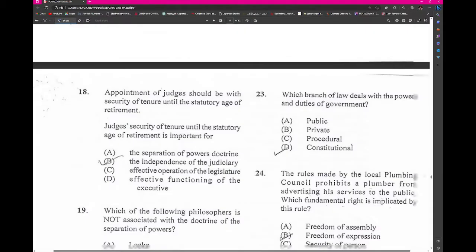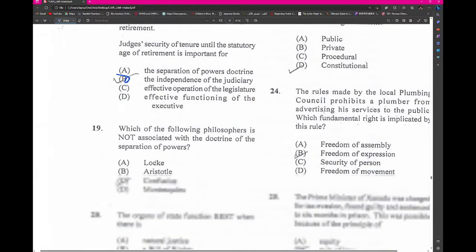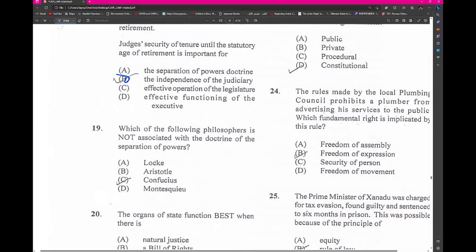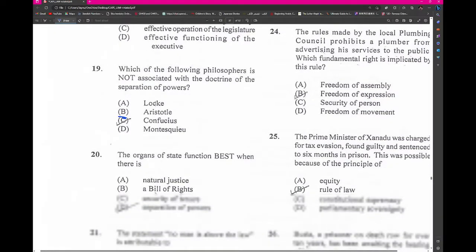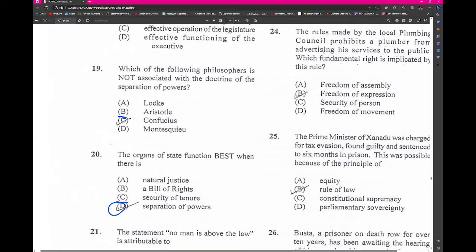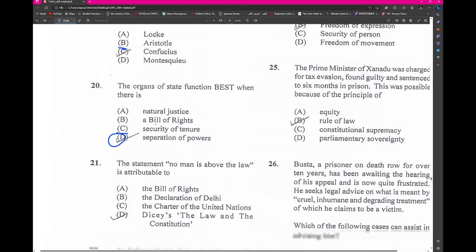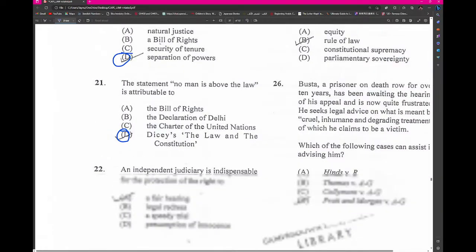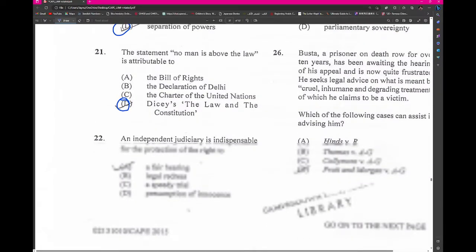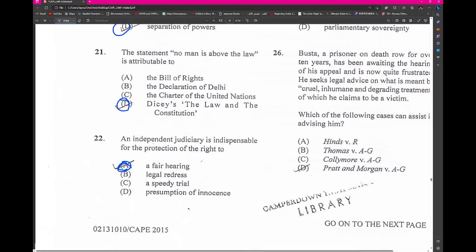Security of tenure for judges, okay, this is independence of the judiciary. Which of the following philosophers is not associated with the doctrine of separation of powers? Confucius. The organs of state function best when there is separation of powers. No one is above the law is attributed to Professor Dicey. Right, and an independent judiciary is indispensable for a fair trial, a fair hearing.